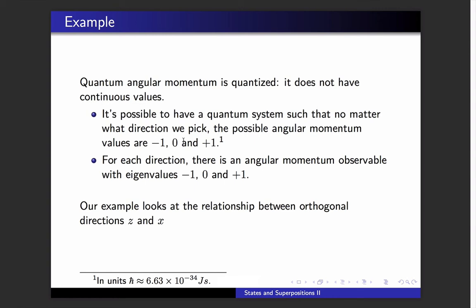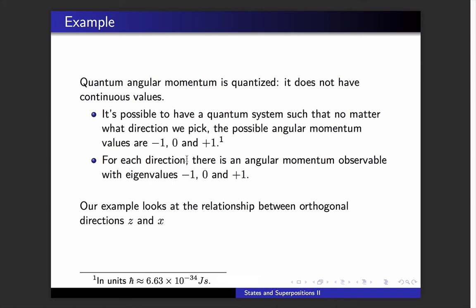So we're going to imagine that we have a quantum system that has angular momentum, and no matter what direction we pick to measure that angular momentum, in other words, we look at a certain axis and ask what's the angular momentum around that axis, for this particular system there are only three possible answers: -1, 0, and +1. This is a perfectly possible kind of quantum mechanical situation.